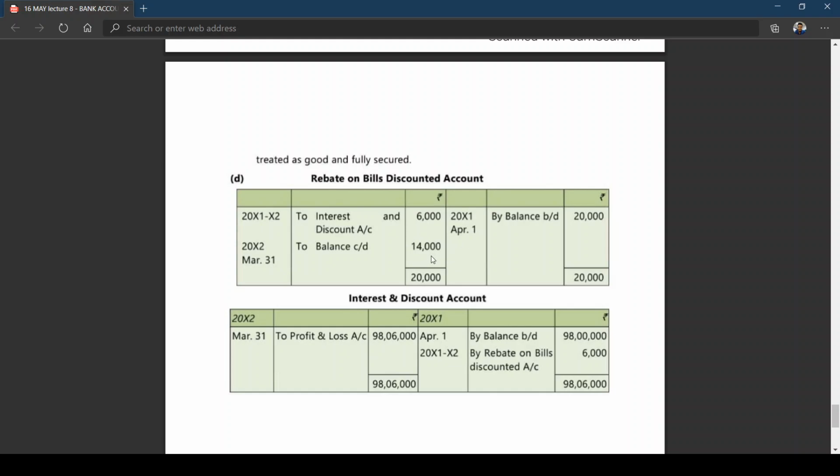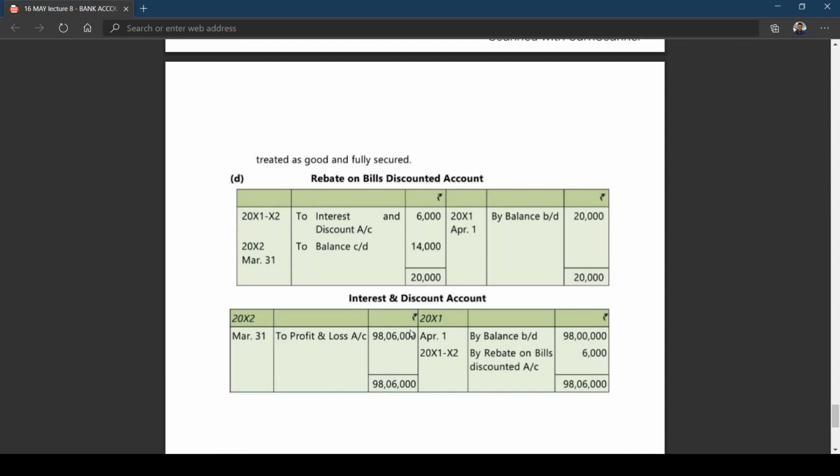We have seen in the previous class that the balance is the amount to be transferred to interest and discount. What is the opening balance? 98 lakhs. Rebate on bills discounted related to the current year is how much? 6,000. Therefore, the amount to be transferred to P&L account is 98 lakhs 6,000. Okay. I think with this we have completed model 6 also.